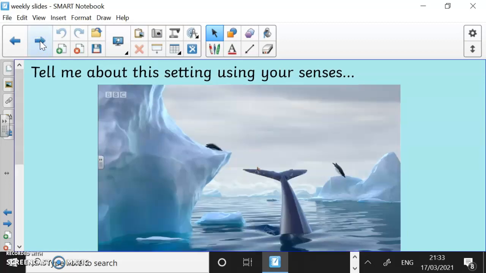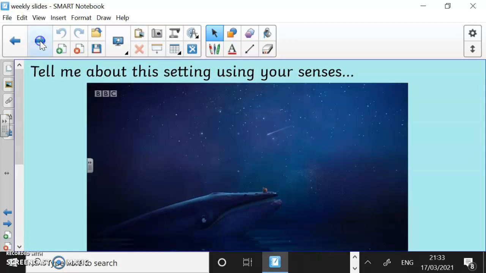Okay. As I said, we're not going to do Antarctica because we already did that one in lockdown. We've got here a night sky scene. So think about the sky and what you can see. The shooting stars. We've got the turquoise sky. You might hear the whale. You might hear the waves smoothly going past. It's a very calm sea here, isn't it?